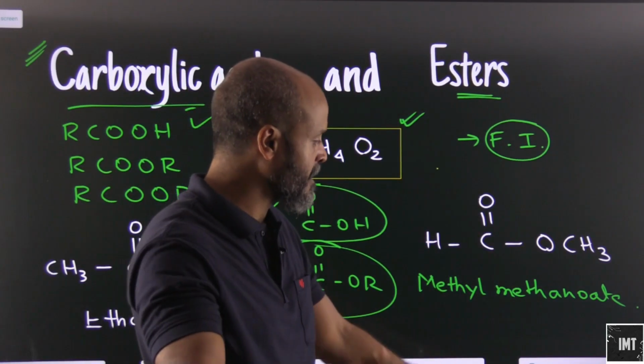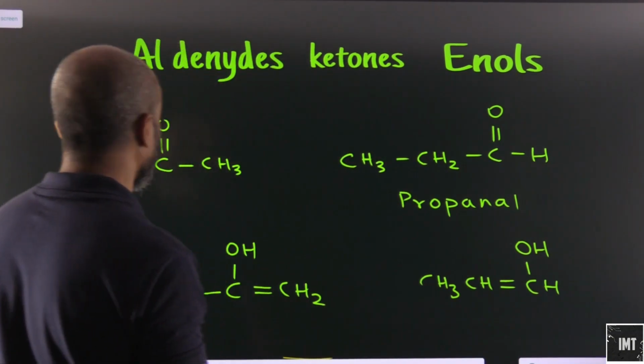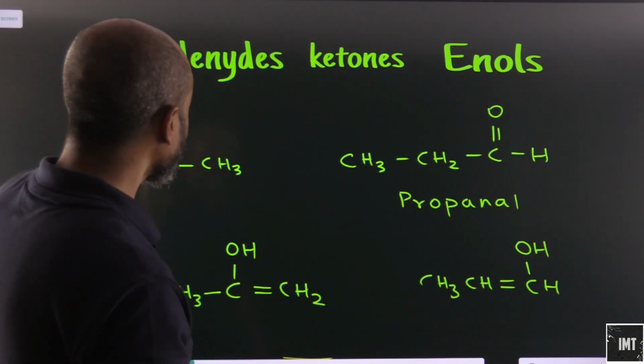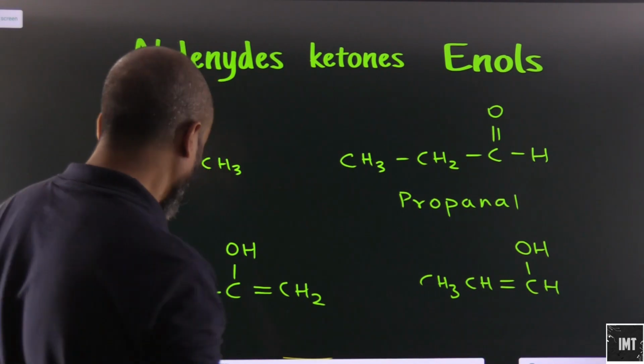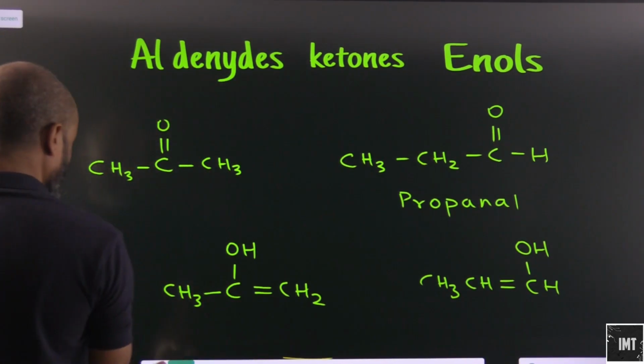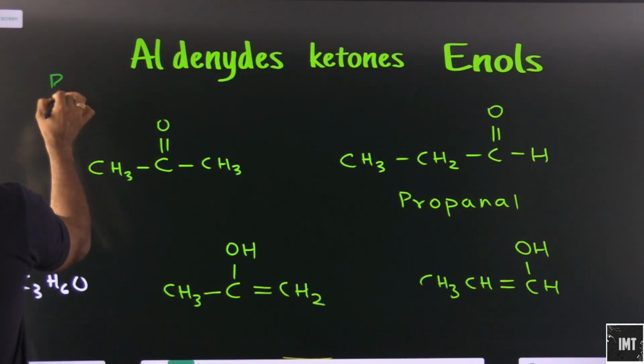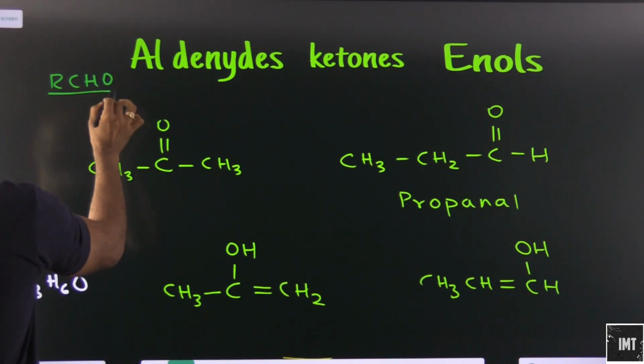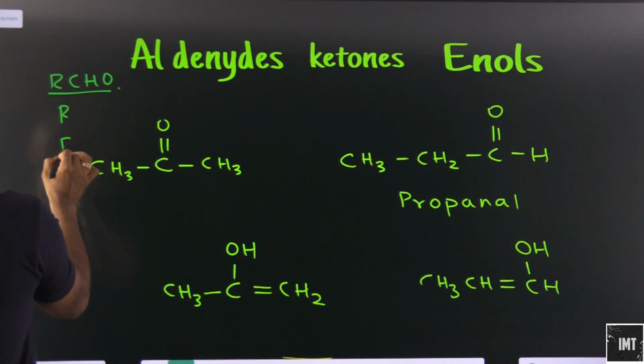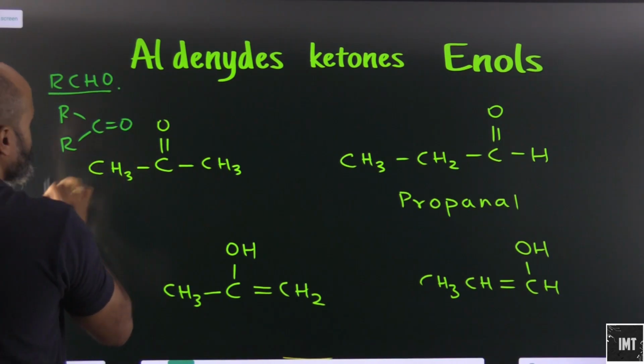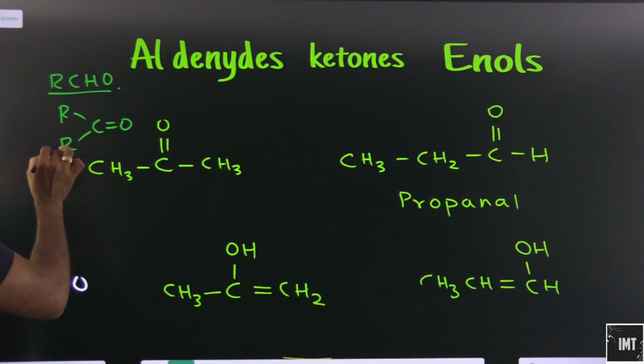We will consider more cases of functional isomerism. So here we have aldehydes, ketones and enols. What are aldehydes? We know aldehydes are compounds having CHO. One thing that we have to understand as a basic difference between aldehydes and ketones is that ketones cannot have an H here.